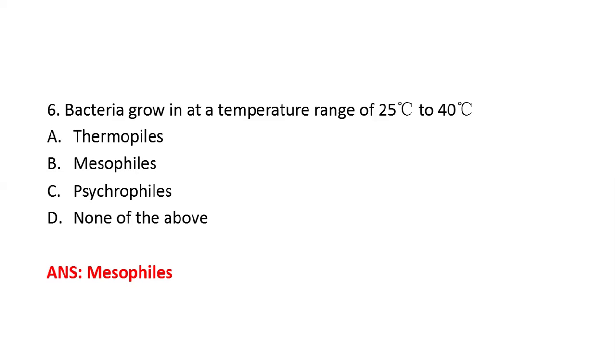Most of the pathogenic bacteria are mesophiles. They grow best at a temperature of 37 degrees Celsius, which is the normal human body temperature. Normal human body temperature is favorable for the growth of the bacteria. So that's why they grow in our body and cause infections. Mesophiles grow in a temperature range of 25 to 40 degrees Celsius.